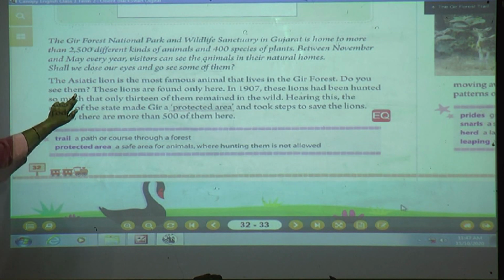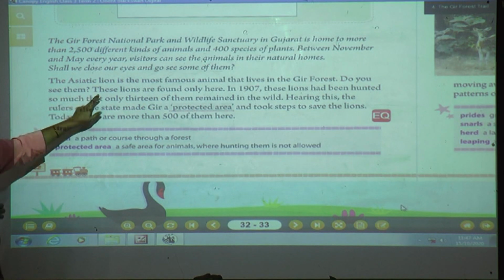Do you see them? Lions, can we see them here and there? No. Where can we find lions? We can find these lions in the Gir forest. These lions are found only here. These kinds of lions we can see in this forest only, not anywhere else.